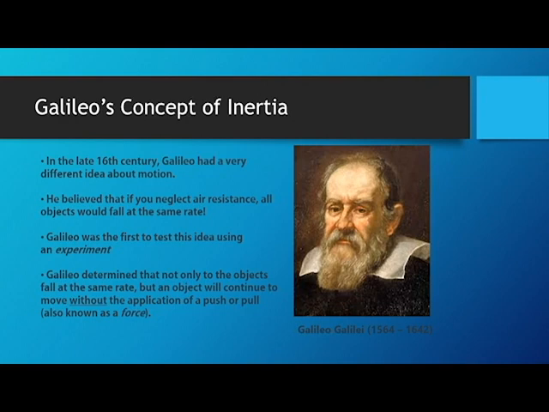Objects of the same shape and size will have the same amount of air resistance on the surface of the Earth, which is the only place that they could test these theories at the time. And so since the air resistance, the shape, and the size were all the same, the only thing that was different was the mass, those two objects fall at exactly the same rate. You can observe this a bunch of different ways, and if you view some of the videos attached in this course, you'll find some more information.